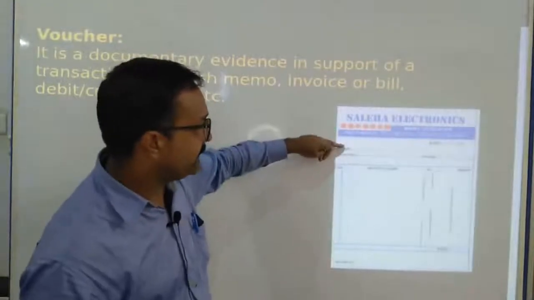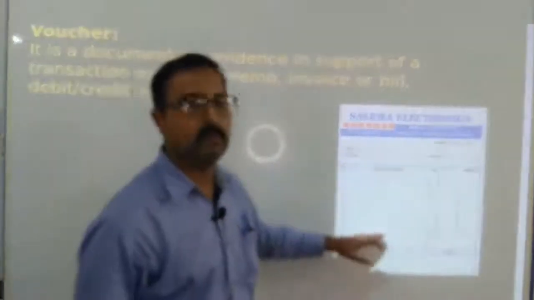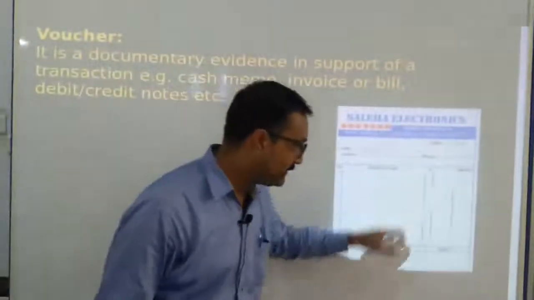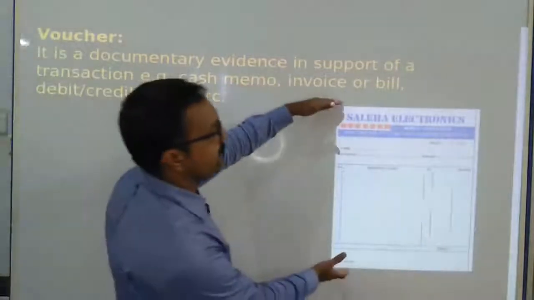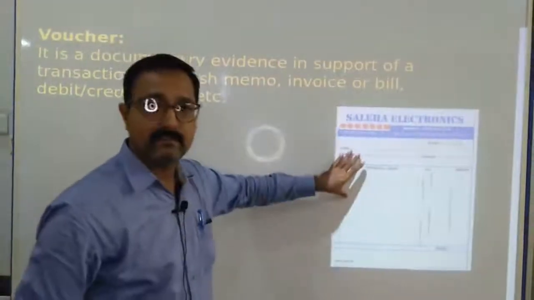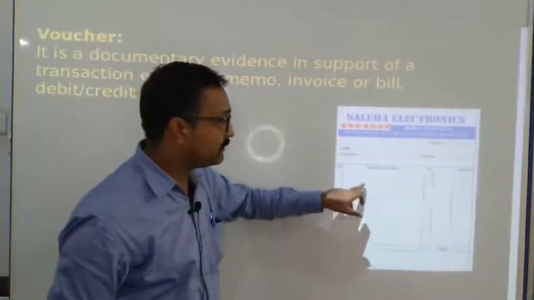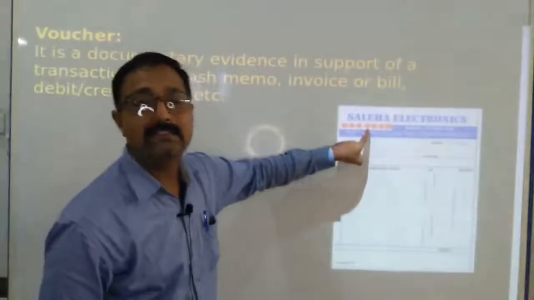Here you have to write the name, address and date, and here the description of the goods. Jo bhi goods liye, sabka poora description, and the total amount, with the signature. So this is the written document, the kind of evidence which proves that we have purchased that particular item from that particular shop, from that particular seller.